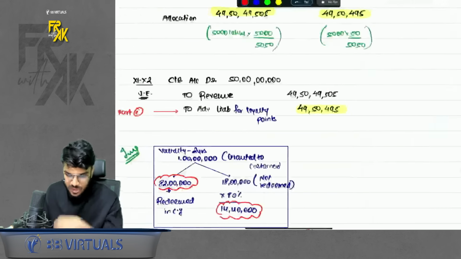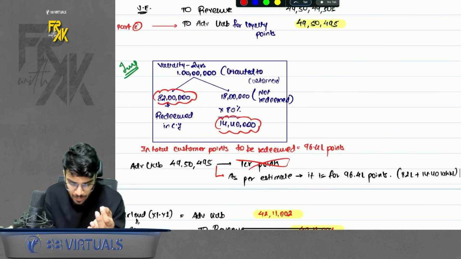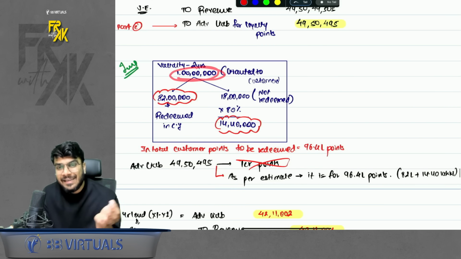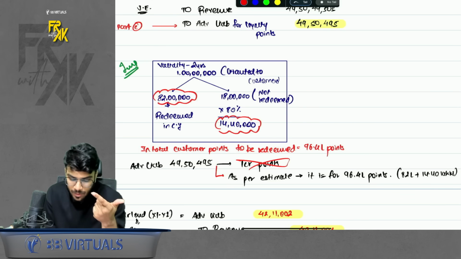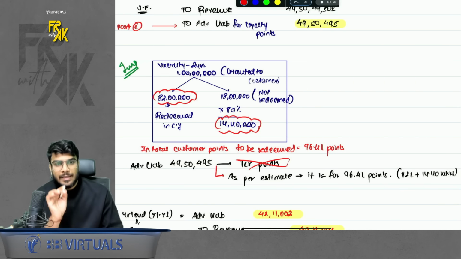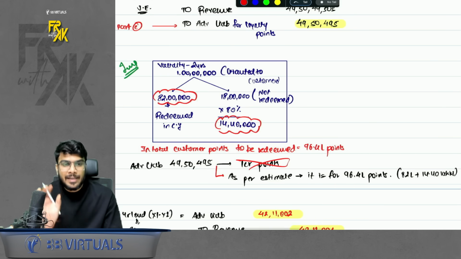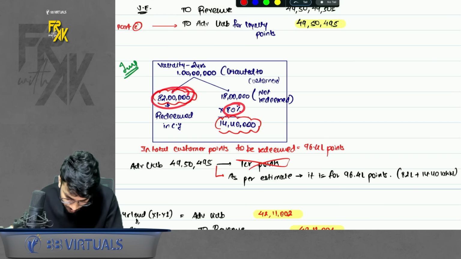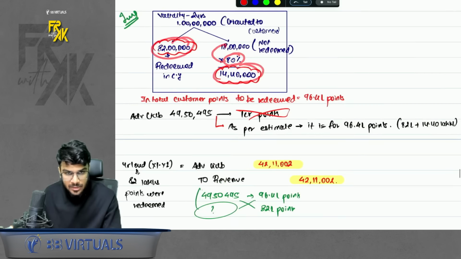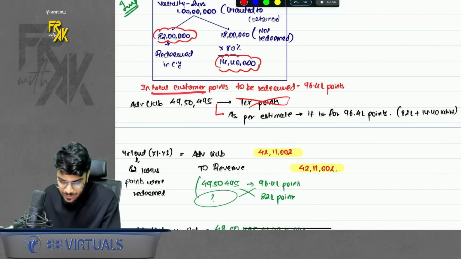What is the meaning of this? In case you remember, we discussed that out of 1 CR points, if 18 lakhs remain unredeemed, that means 82 lakh points are redeemed. Second, out of the pending 18 lakhs, only 80% will be redeemed. So in short, how much total points are redeemed as per the company's expectation? 82 plus 80% of 18, that is 14.4 lakhs. So in general, customer redeems only this much points.